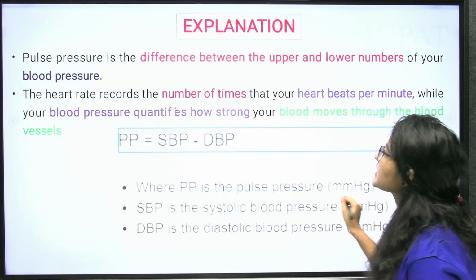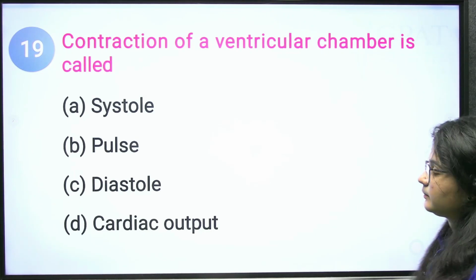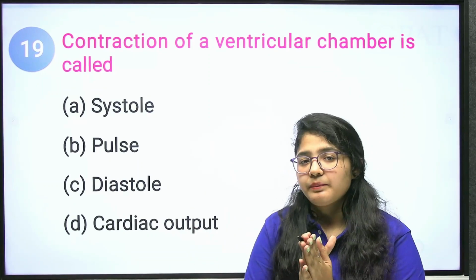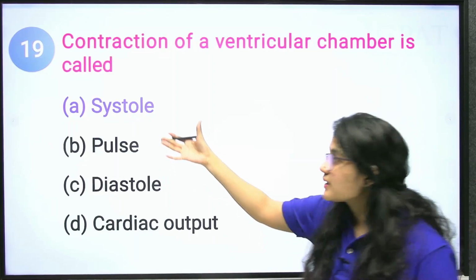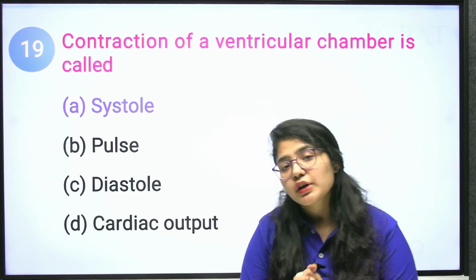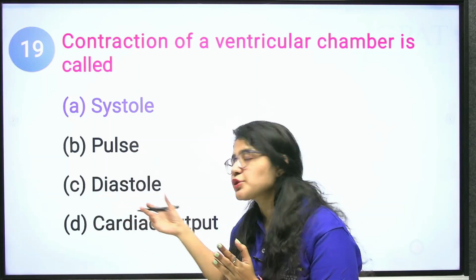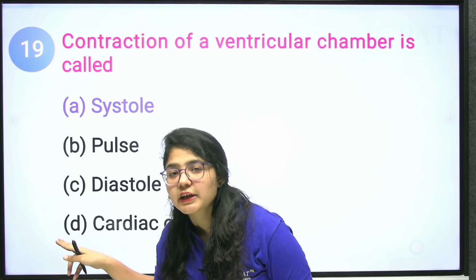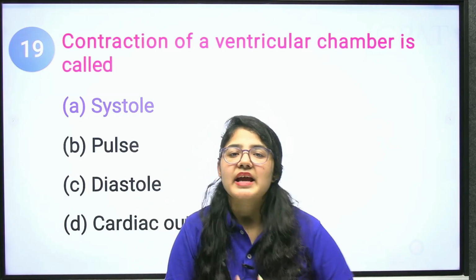Clear? Next question. Contraction of a ventricular chamber is called, contraction of your ventricles is called, when your ventricles are contracted, that is known as your systole. How can you understand and how can you remember the things? Whenever your heart chamber contracts, it is systole. Just remember diastole. From the D, you can remember dilate. Dilate means when the diameter is increased. Clear? That is the relaxation stage.